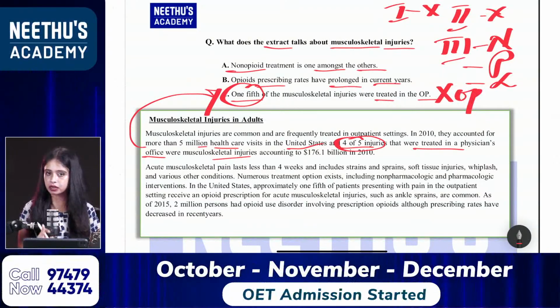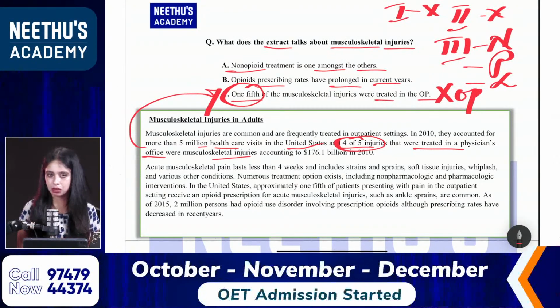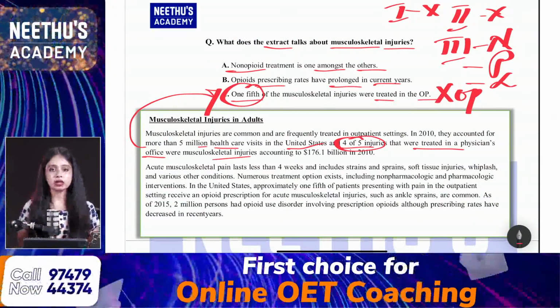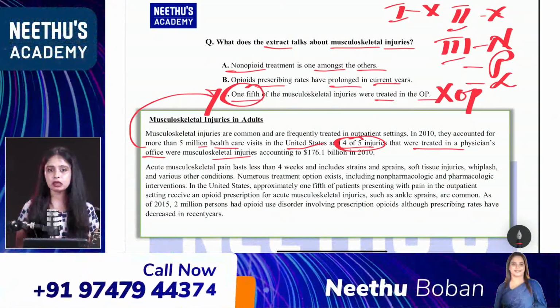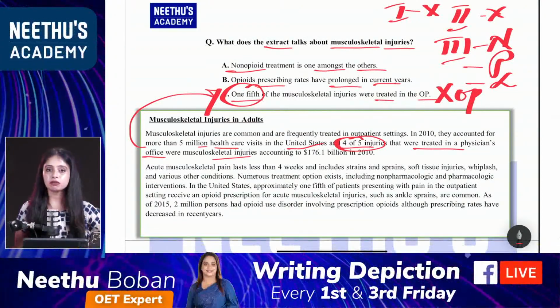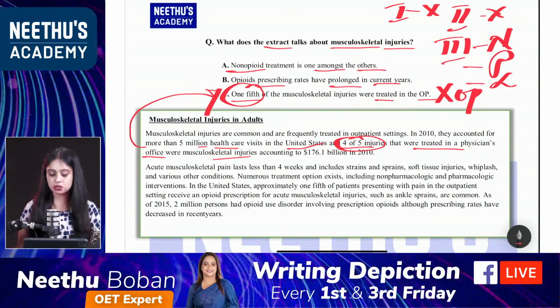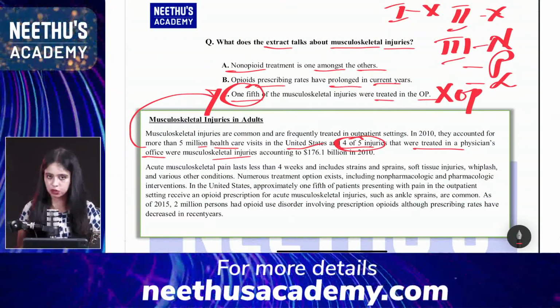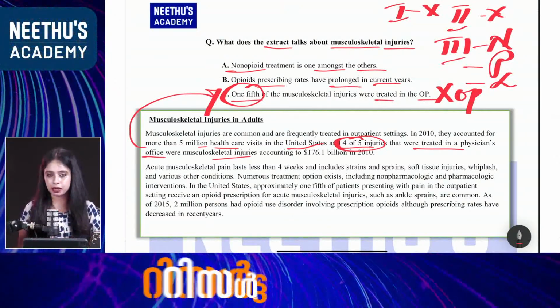Clear how we are eliminating? This is called elimination. So along with reading, you should eliminate. You should eliminate while you are reading, otherwise it will be confusing for you. Clear? Okay. So here, 1/5 of the musculoskeletal injuries were treated in the OP. This is contradictory, or an opposite option when you compare with the question as well as the paragraph.